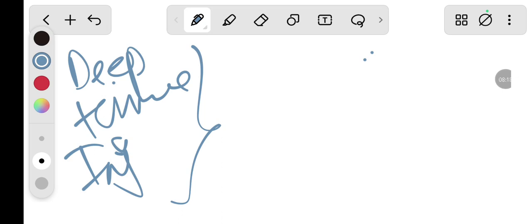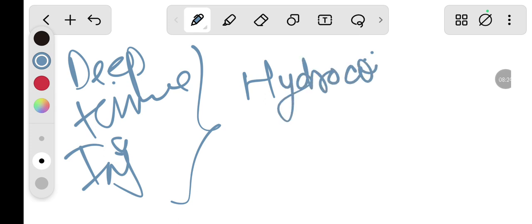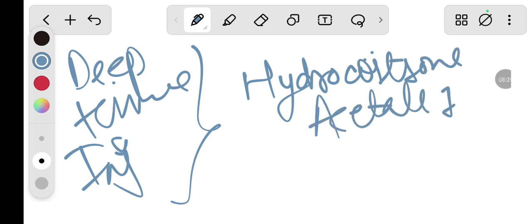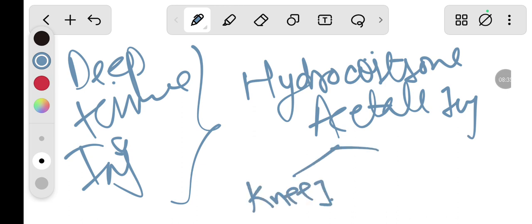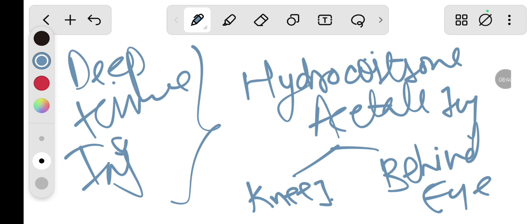The hydrocortisone acetate injection in the knee joint as well as behind the eyeball. In the knee joint we call it an intra-articular injection, and if we are giving it behind the eyeball, it is called a retrobulbar injection. So these are the two deep tissue injections.